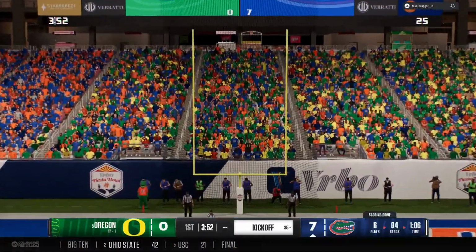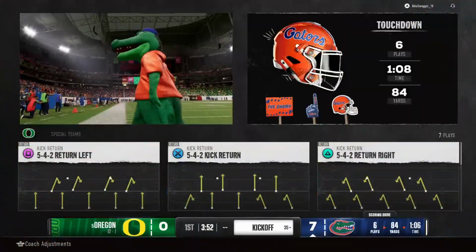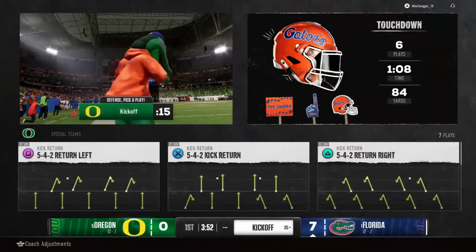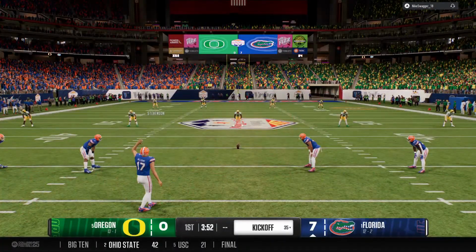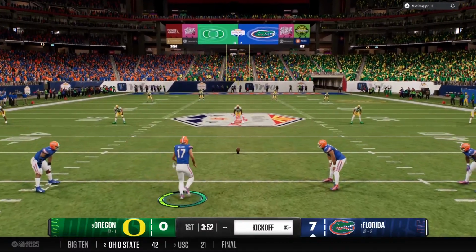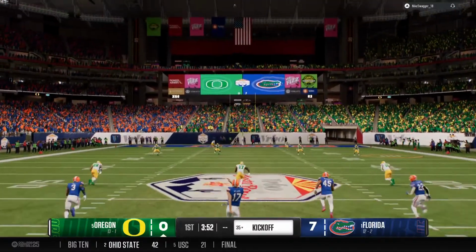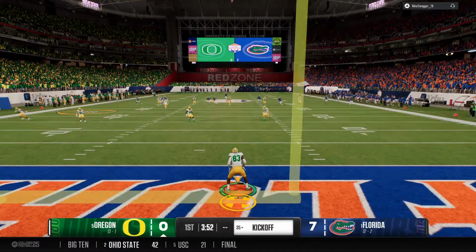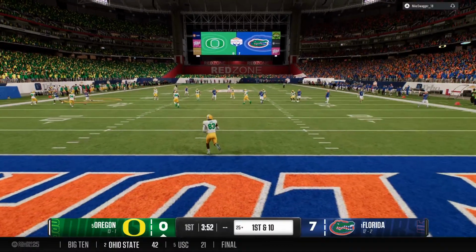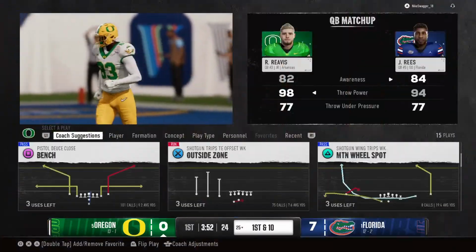Well, Chris, as you know, it's always huge for an offense's confidence to score on the opening drive. Most times, coordinators are just kind of feeling the defense out, giving them a lot of different formations, to see how they react. To get points on the board, man, that's a huge plus. And the return man decides to signal fair catch.